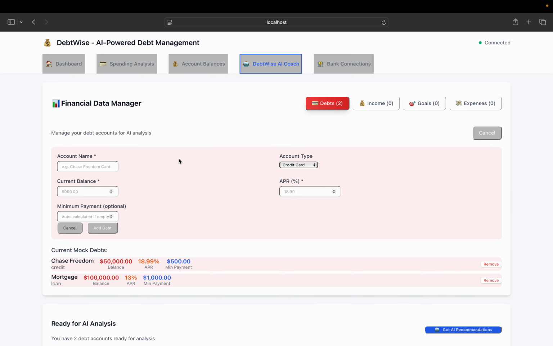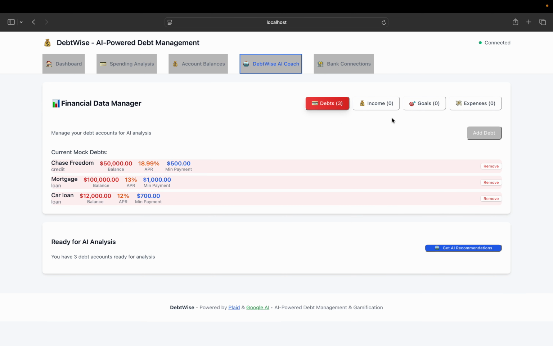I'll add another, a car loan. This can be further enhanced. Let's say this is 12,000 US dollars at 12%. Minimum amount again I'll put 700.